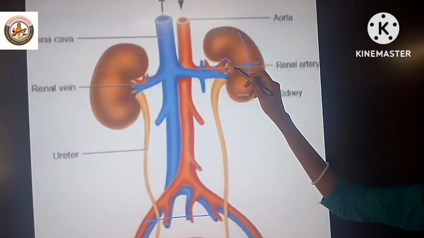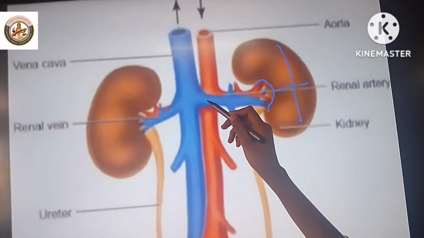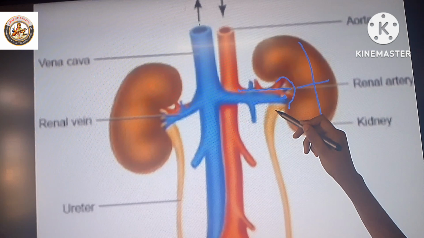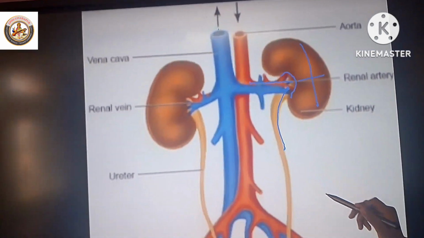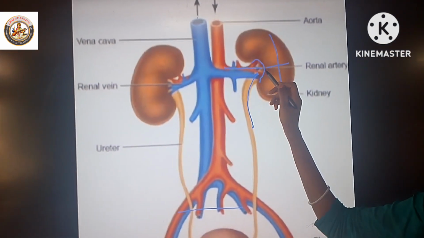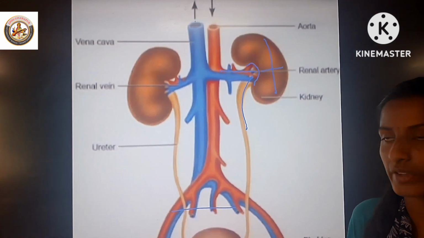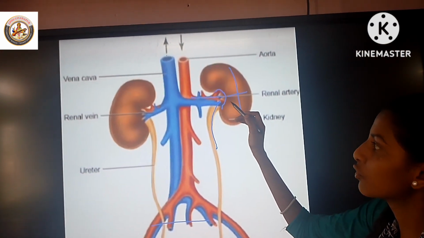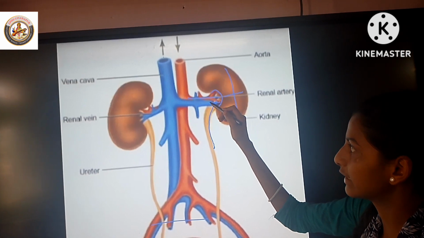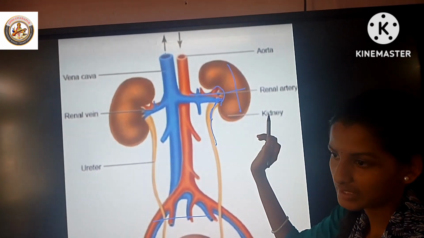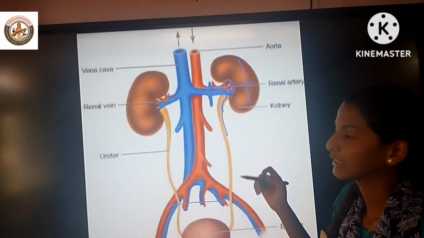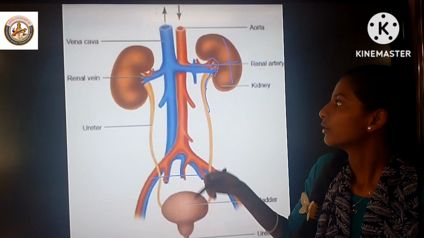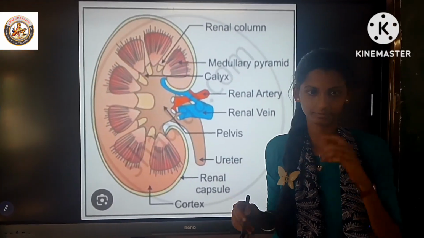Each kidney has a fissure, the hilum, for the entry of the renal artery and the exit of the renal vein and ureter. The renal artery brings oxygenated blood loaded with waste materials, and the renal vein removes deoxygenated blood. The waste materials are filtered out by the kidneys.